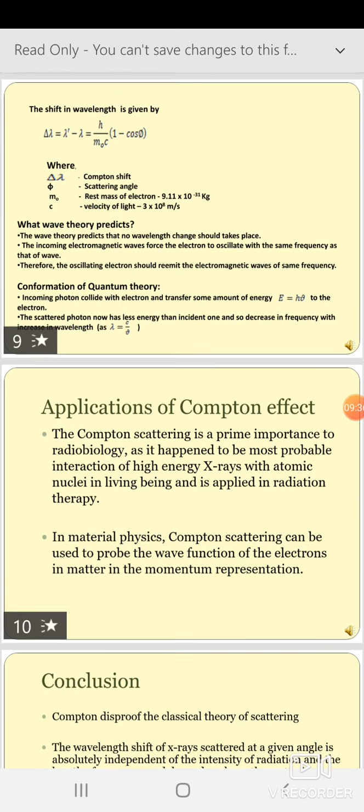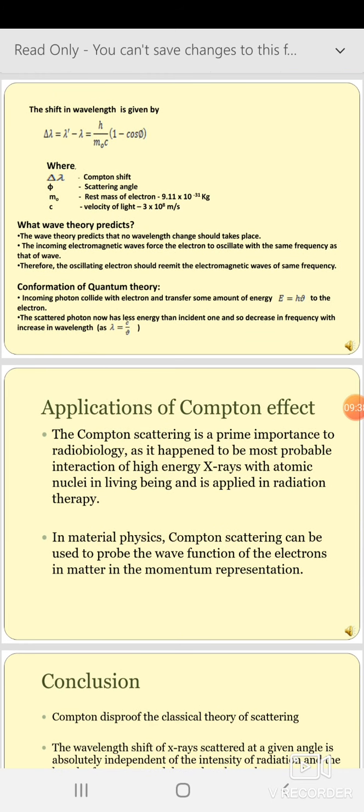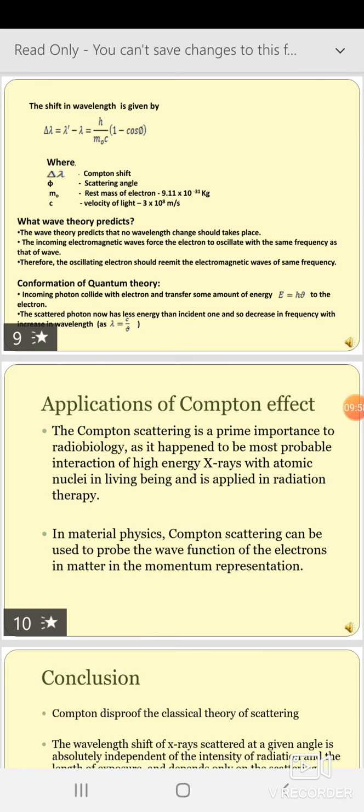Now the shift in wavelength is given by del lambda is equal to lambda dash minus lambda, which is equal to h upon m naught c into 1 minus cos phi, where del lambda is the Compton shift, that is the difference between lambda dash, the modified wavelength, and the unmodified wavelength. Phi is the scattering angle, that is the angle made by the modified component with the axis of the incident photon.